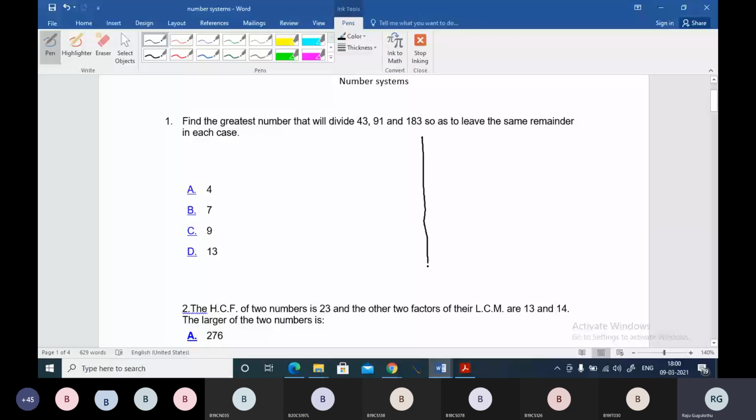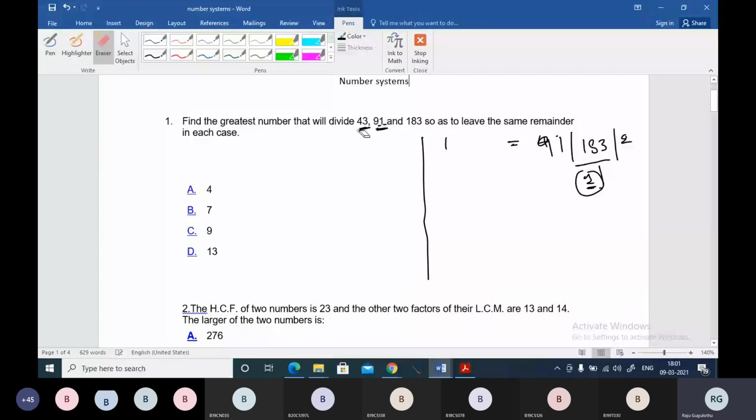We have to find the greatest number that will divide 43, 91, 183. If we find the HCF, first we will find the HCF for 91 and 183. 91 times 2 goes to 182. One we have, and one cannot be the answer because the HCF with 43 will again be one, boss. 43 goes into 43 one time. So this cannot be the answer. We are doing it the wrong way.